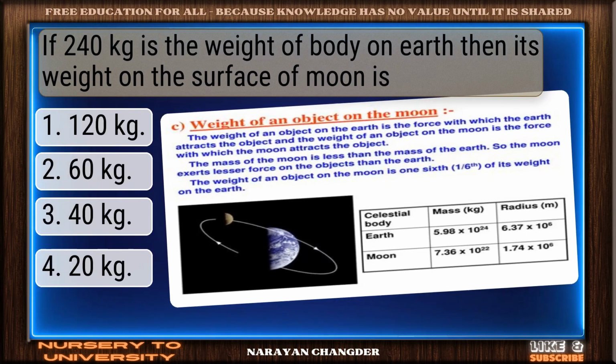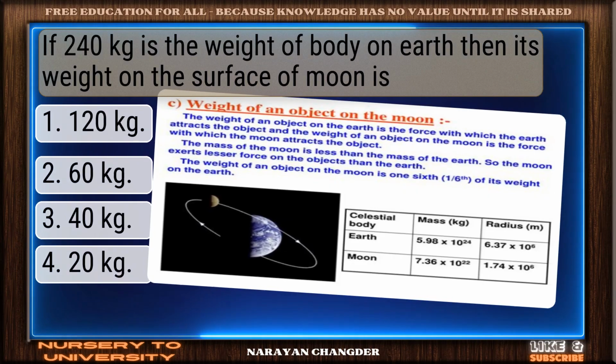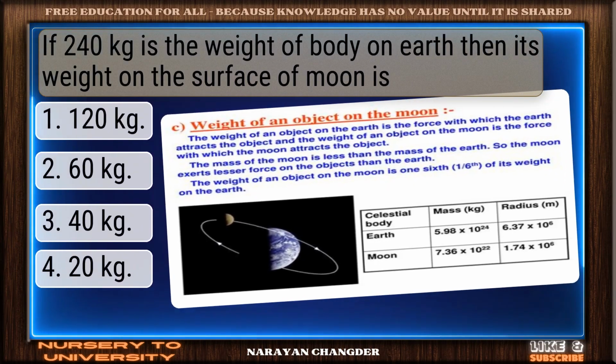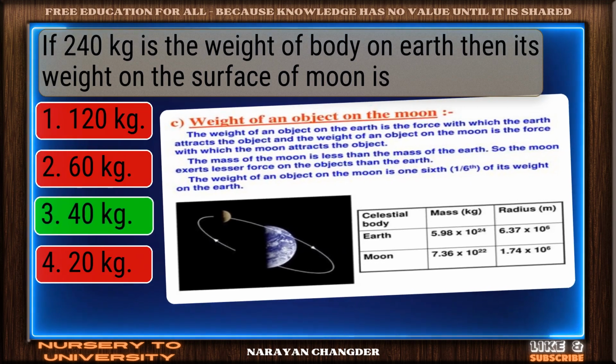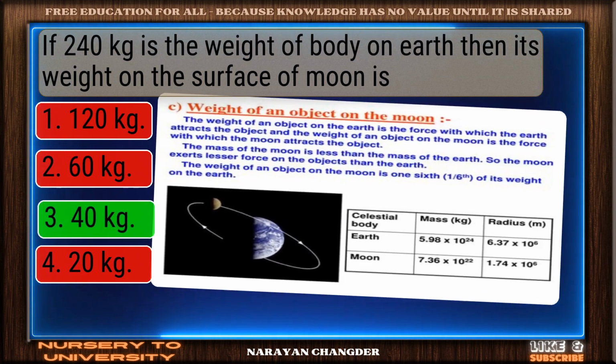Question number 51. If 240 kg is the weight of a body on Earth, then its weight on the surface of the Moon is. Sharp thinking. 40 kg is the right choice.